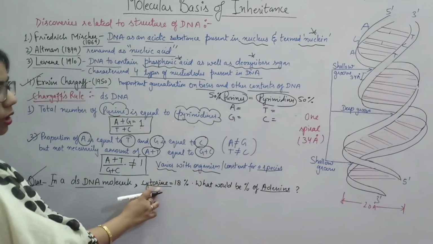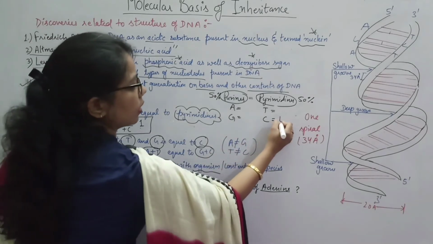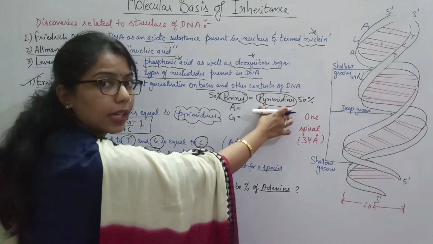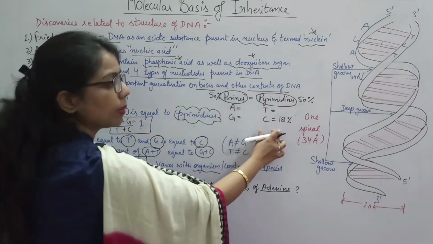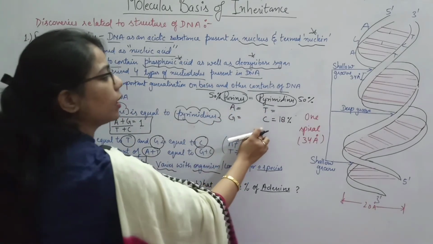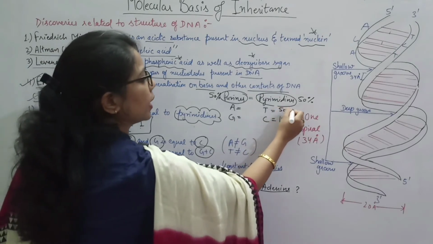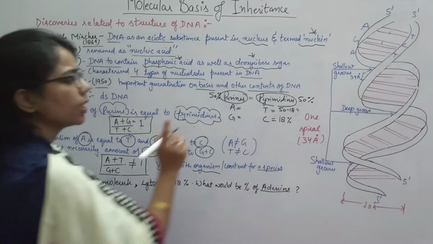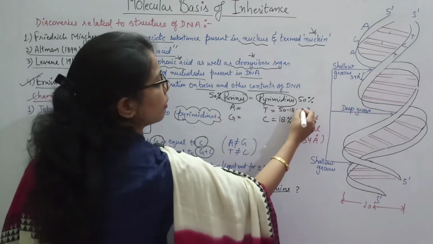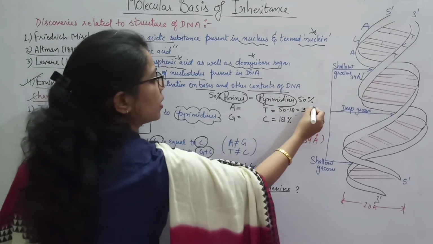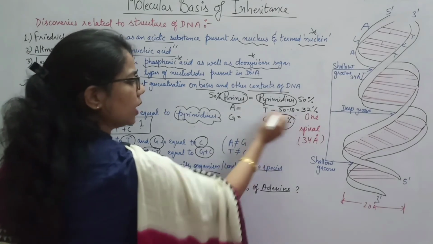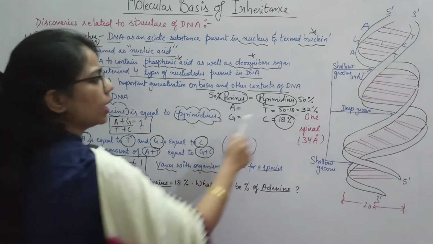So how much is the value of cytosine we have? 18%. I am writing here 18%. OK, total pyrimidine how much do we have? 50%. Out of 50, how much is this? Cytosine 18%. So what will be the value of T? How much will be the value of T? 50 minus 18. OK, 50 minus 18. So what will be the value? 10 minus 8, 2. Then 4 minus 1, 3. So how many percent are we getting here? 32%, right? So the value of cytosine was given to us, we found the value of T, how? 32%.